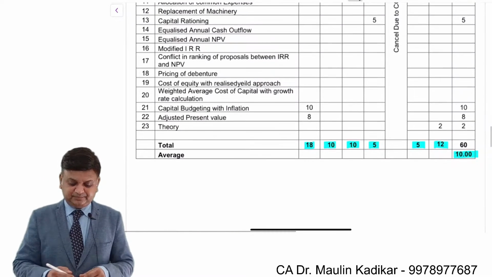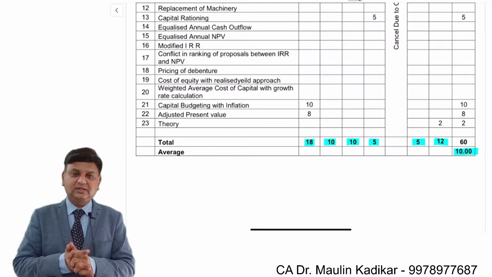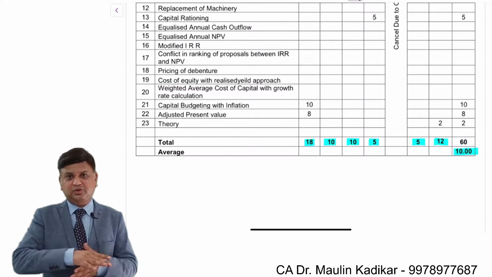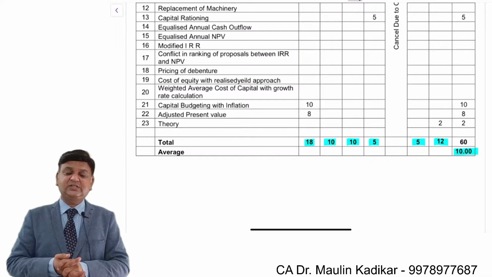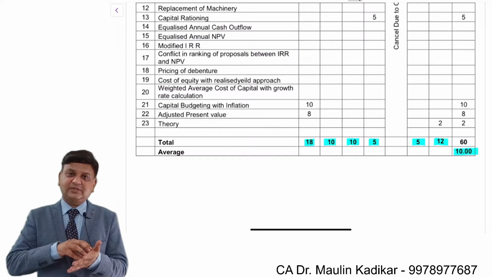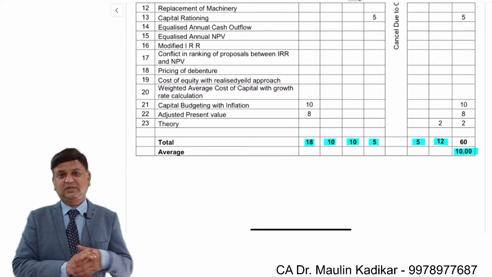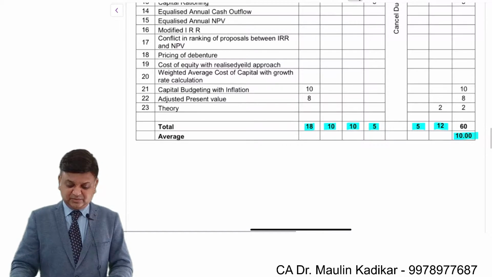Friends, this is a chapter which has been in your syllabus since long. It was there in the IPCC also, and it is there in the CA Intermediate also. Even in the IPCC, every time there would be a question from this chapter in the examination. This is the kind of significance this chapter has from the examination point of view.